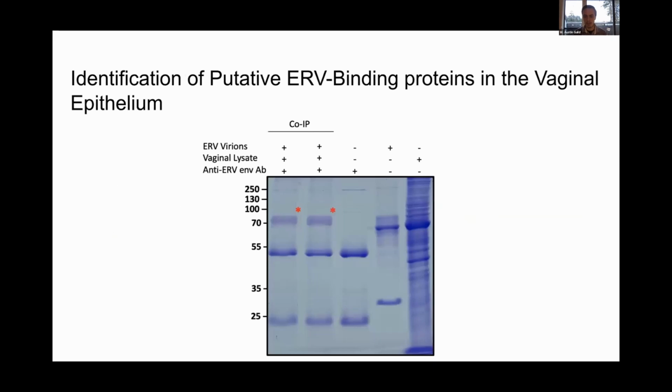So this is the gel from this experiment. The first two lanes are going to be our co-IP eluates, so those contain the ERV virions, the vaginal lysate, and the anti-ERV envelope antibody. And then following that, we have our controls: just the envelope antibody on its own, the virions on their own, and then the vaginal lysate. And right around that 70 kilodalton mark, we now see these mystery bands that are not present in any of our viral controls. So this indicated to us that there was something binding between something in the vaginal epithelium and the ERVs.